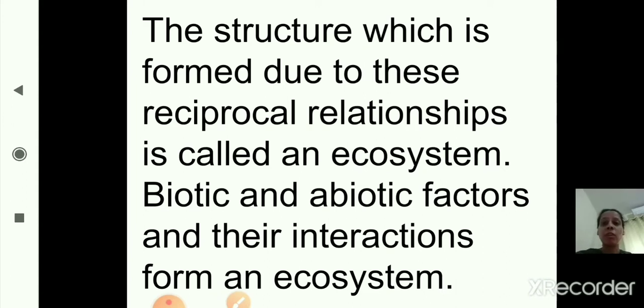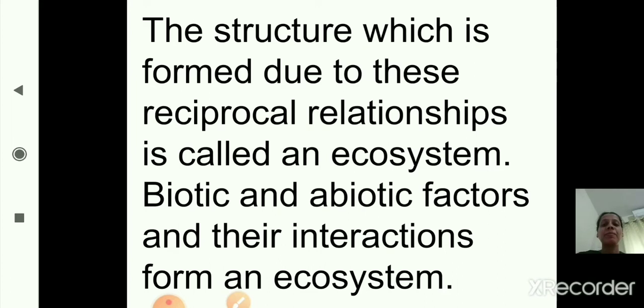Biotic and abiotic factors and their interaction form an ecosystem. Biotic means living and abiotic means non-living. So living and non-living factors are interdependent and their interactions form an ecosystem.